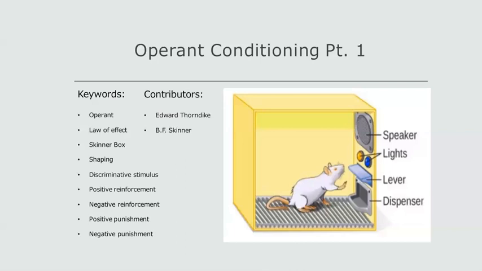Positive punishment is when an unpleasant stimulus is added, and this decreases an undesired behavior. Negative punishment is when a pleasant stimulus is removed, also decreasing an undesired behavior.